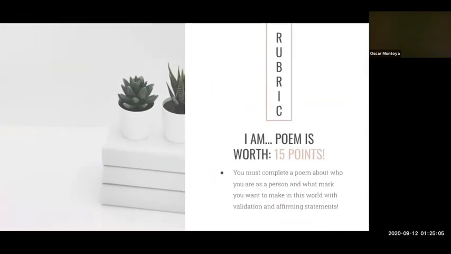Next is the rubric. So for this assignment, the poem is worth 15 points. Make sure that you are tackling all the questions that are on Canvas, and you will be able to obtain those 15 points. It's not hard. It could be difficult at first, but believe me, I know that you all can do it.